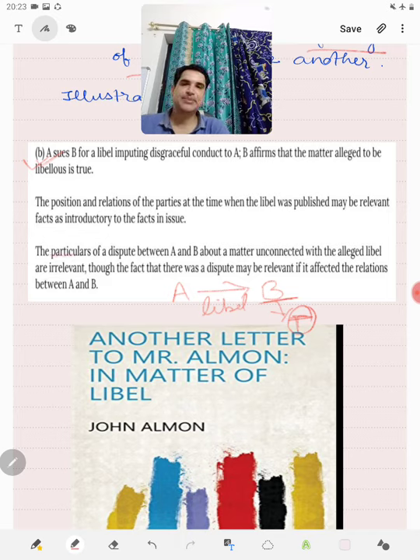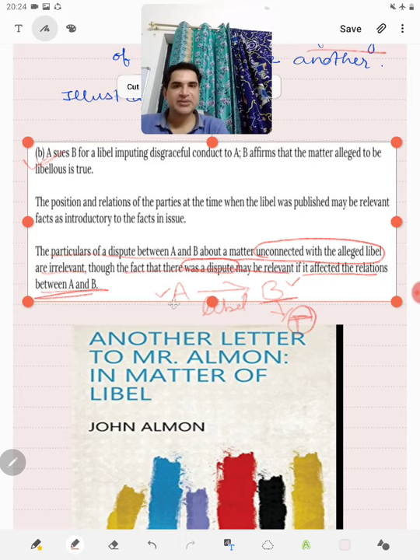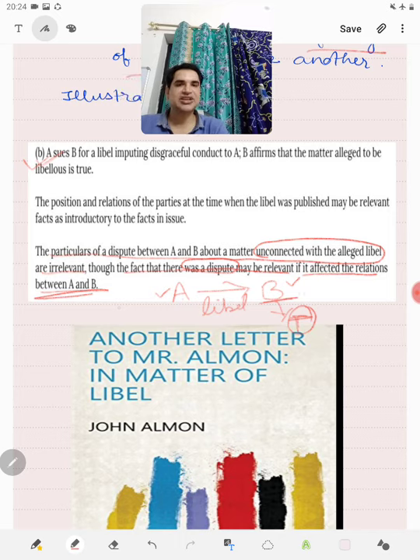Then this says the particulars of a dispute between A and B about a matter unconnected with the alleged libel are irrelevant, though the fact that there was a dispute may be relevant if it affected the relation between A and B. So the fact that there was a dispute between A and B will be relevant because it shows the relation between A and B, that they were having a strained relation.